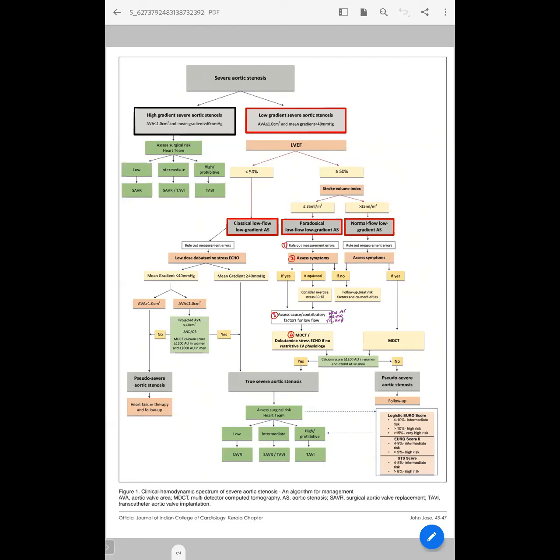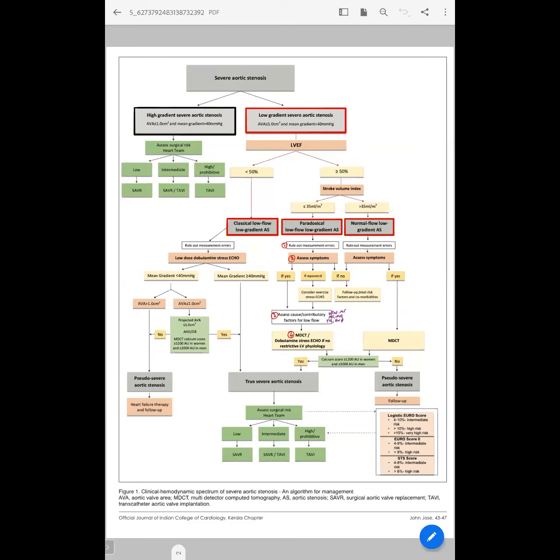It is said that this discordance can be in 10% of people. Like in severe AS, the gradient can be more than 40 and the valve area is also more than 1. These people constitute about 10%. Correct. That is especially in patients with hyperdynamic flow states. And even planimetry with TTE is not indicated, because it has low sensitivity. That's why if you are performing TEE, it is advisable to calculate the planimetry. With TTE, we should use only the continuity equation to calculate the aortic valve area.